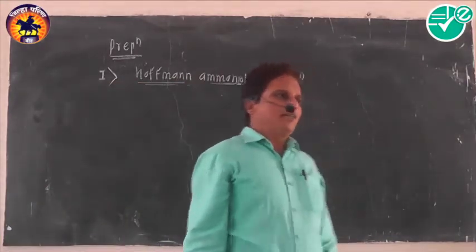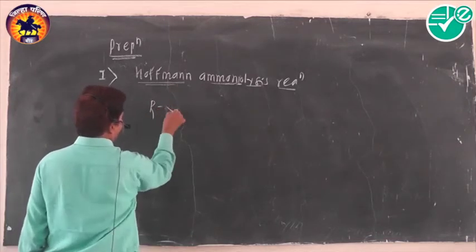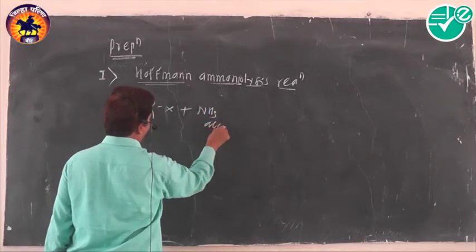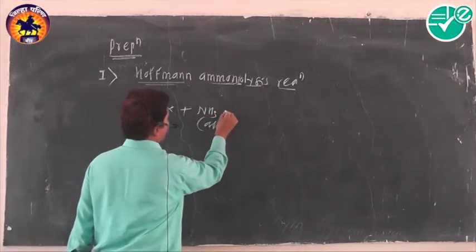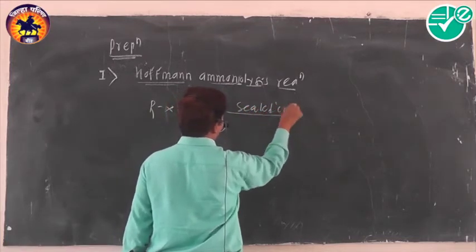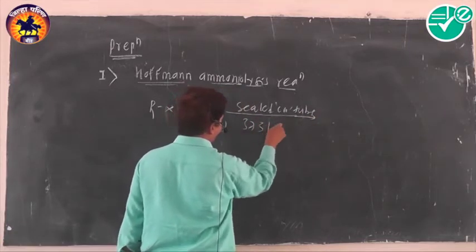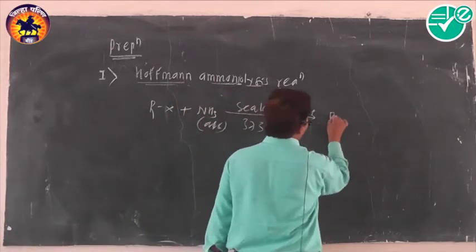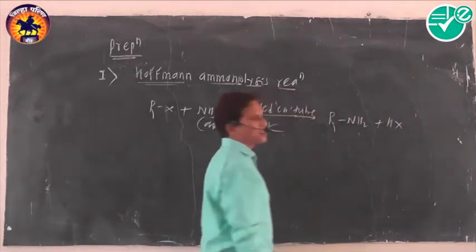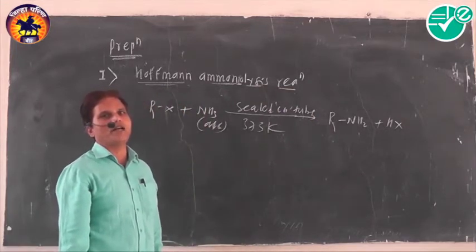In this reaction, when alkyl halides are heated with alcoholic ammonia, what kind of ammonia? Alcoholic ammonia, in a sealed copper tube at 373 Kelvin, a mixture of different amines is formed. It gives a mixture of primary, secondary, tertiary amines and quaternary ammonium salt.